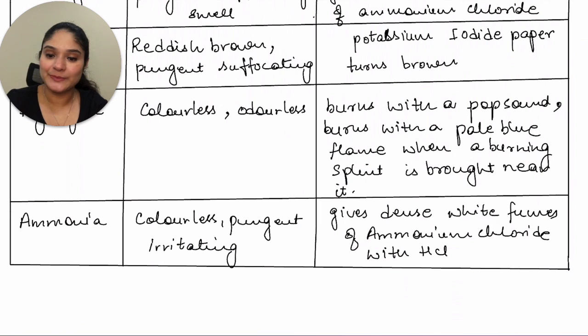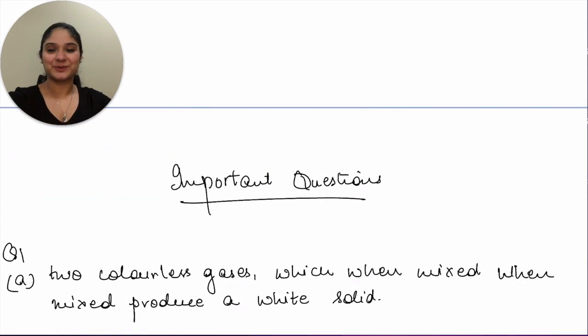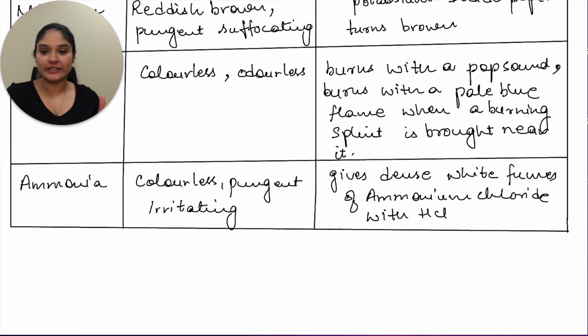Next is ammonia, which is a colorless, pungent, irritating gas, and gives dense white fumes with HCl. Alright students, let's move ahead to the most interesting part of today's session, that is questions. In the previous chart on gases, I forgot to mention chlorine. It is greenish yellow in color and it turns moist starch iodide paper blue-black. So you can mention those things in your own chart.